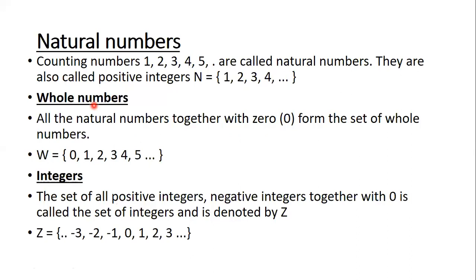In natural numbers you did not have 0, it started from 1, but in whole numbers it starts from 0 and then you add all the natural numbers. It is as easy as this. You see here you have a 0, and then from here it starts with natural numbers.